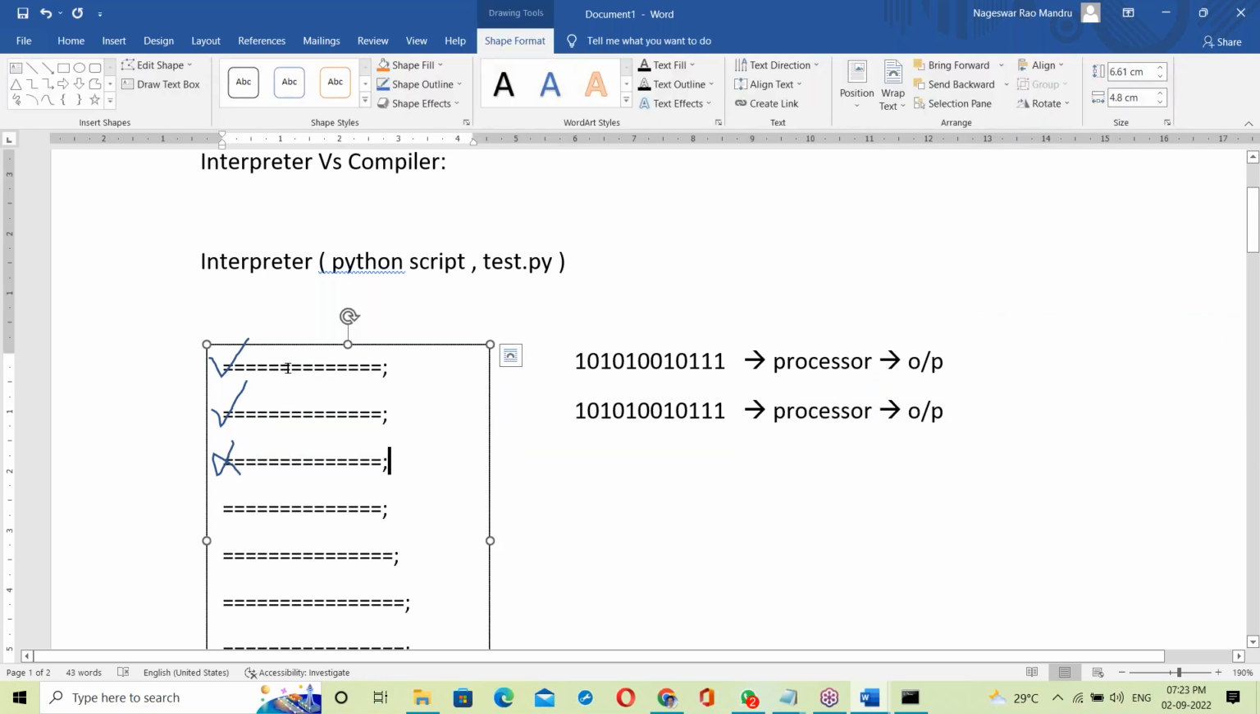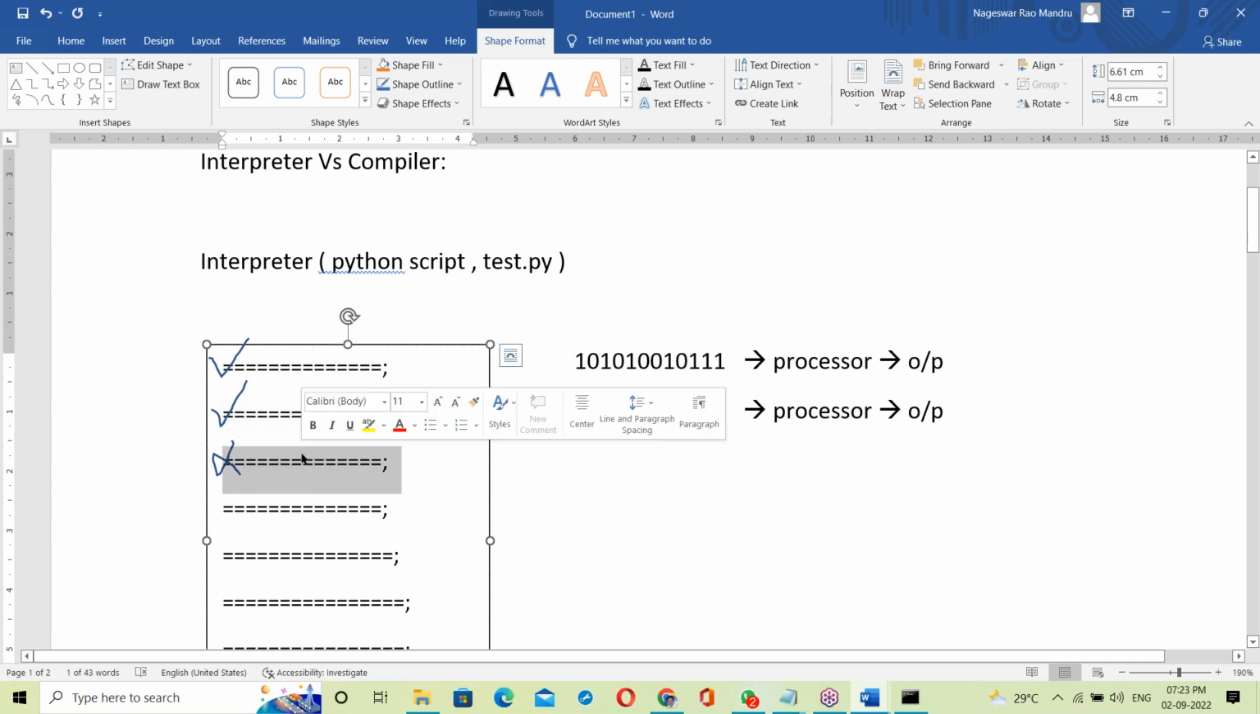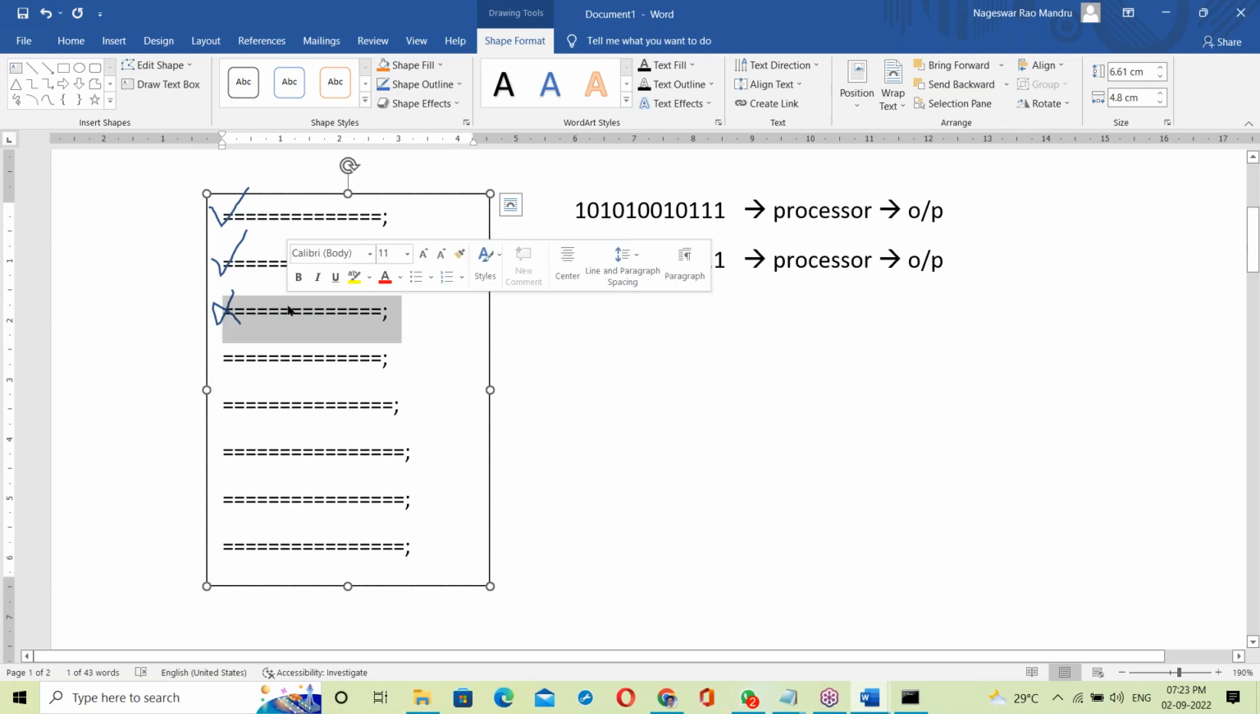It's line by line. First line checking, then execution. Second line checking, then execution. Third line something wrong, stops. So the interpreter works line by line, checking and execution. Any error comes, it stops. That means the interpreter shows only one error.